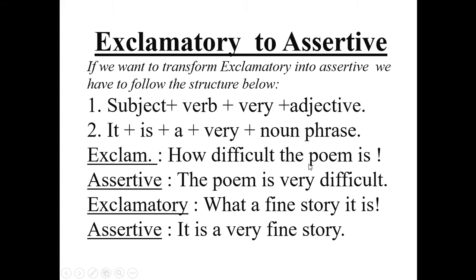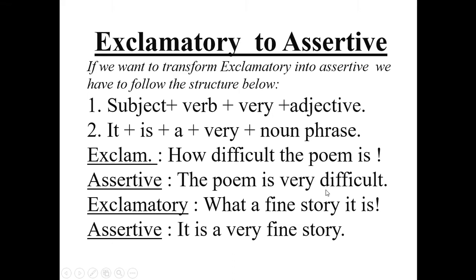Exclamatory: How difficult the poem is. Assertive: The poem is very difficult. That is subject, the poem, then verb is, then very, and then adjective, difficult.